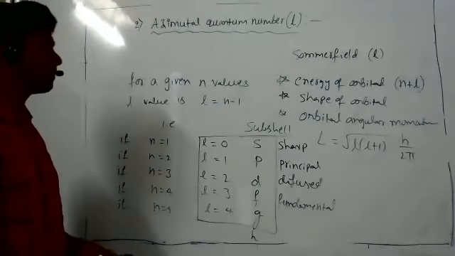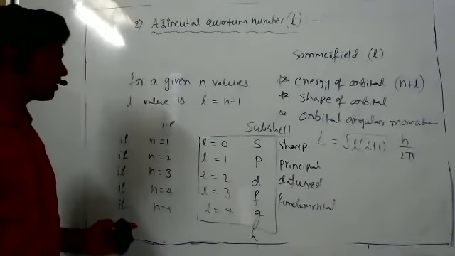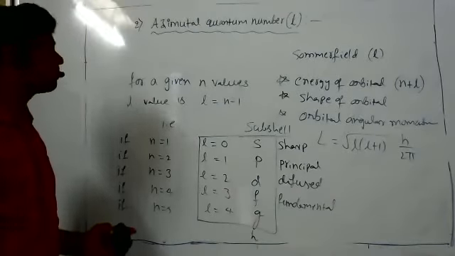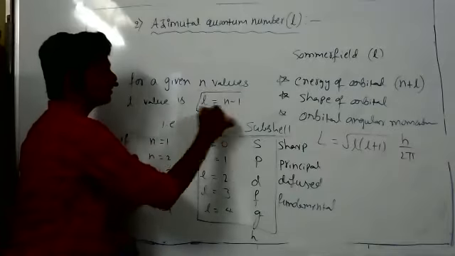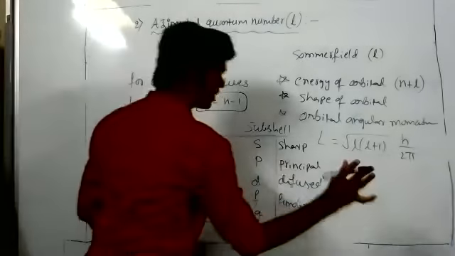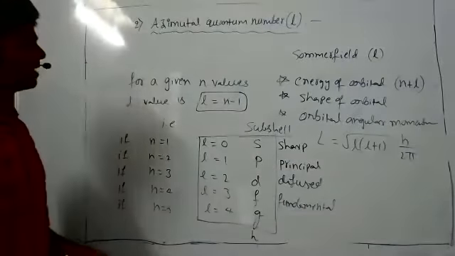Sir, can you show once more the derivation of the l value? This one, how to apply it? Okay, listen. Suppose for the s orbital, the l value is 0. Substitute here, and everything becomes 0. The derivation is not given; we are just substituting. For the p orbital, substituting 1 here gives the root.